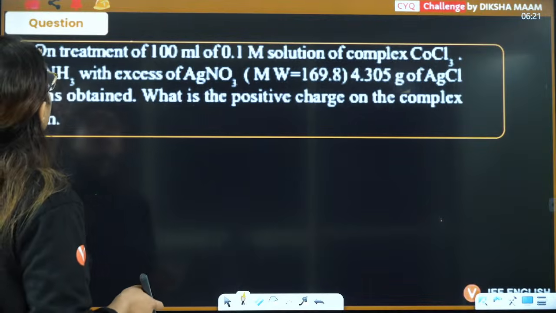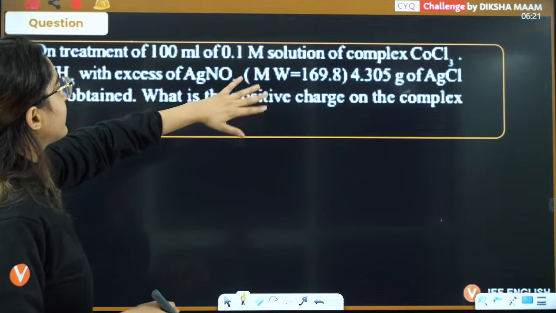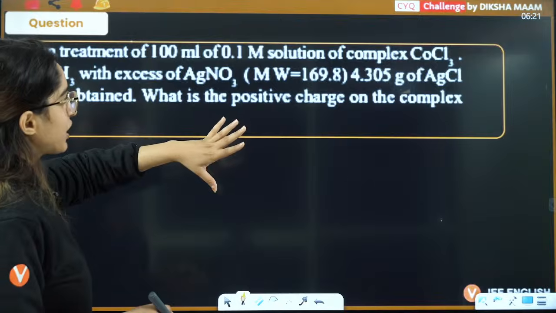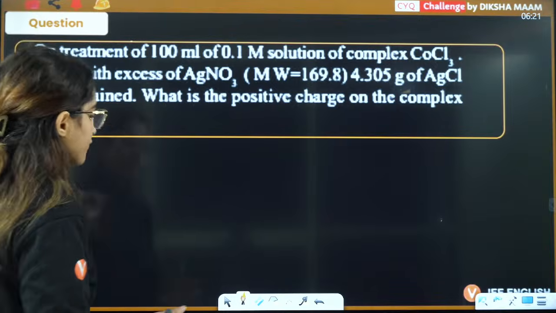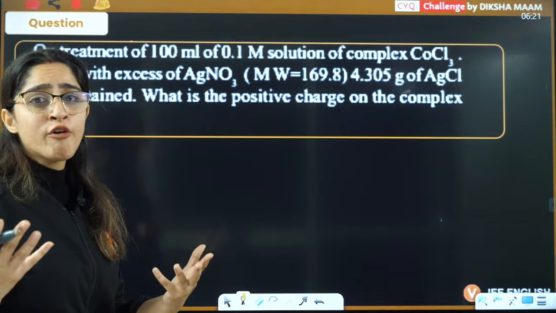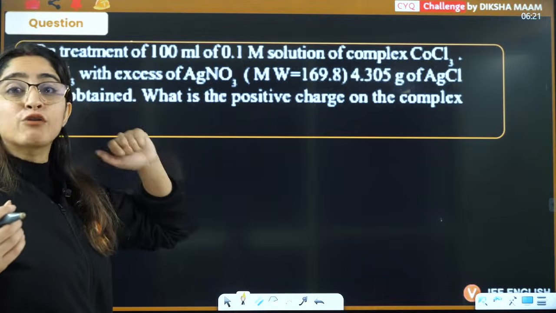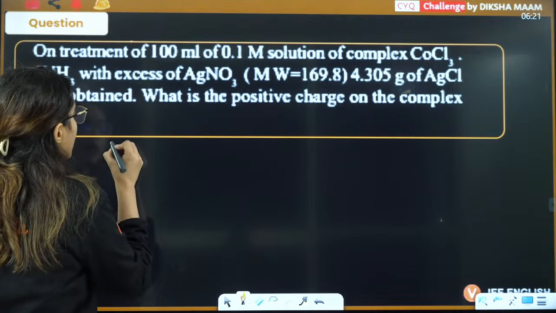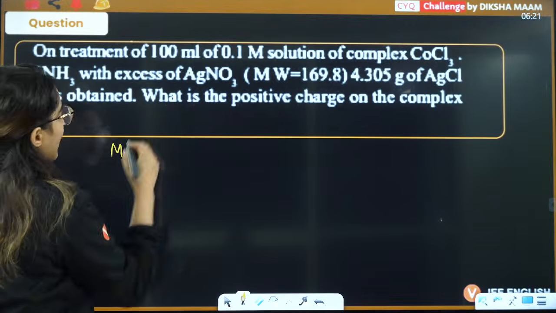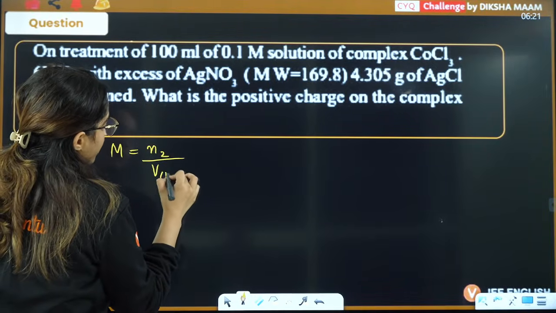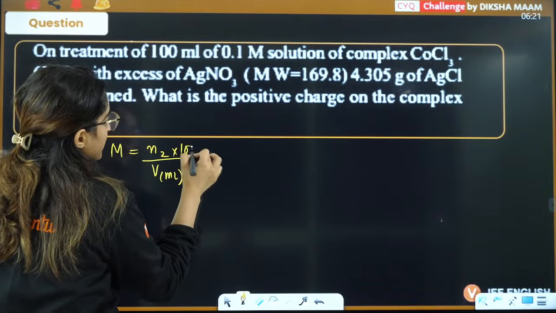On treatment of 100 milliliters of this much of the complex with excess AgNO3, this much AgCl is formed. Firstly we will calculate the number of moles of complex, then how many moles of AgCl are formed. Molarity is number of moles divided by volume in milliliters multiplied by 1000.